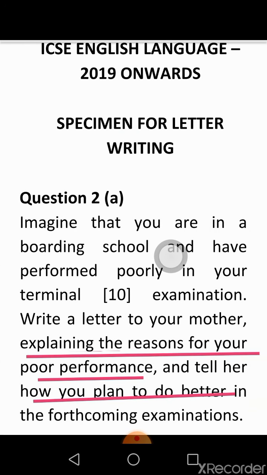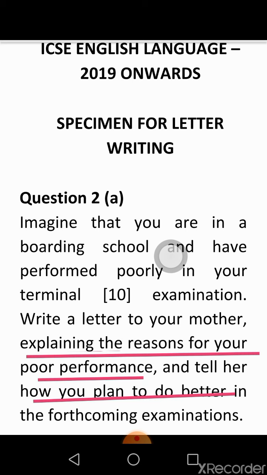So let's analyze the question. Imagine that you are in a boarding school and have performed poorly in your examination. Write a letter to your mother explaining the reasons for your poor performance and tell her how you plan to do better in the forthcoming examination. So, write a letter to your mother, meaning that you have to write an informal letter explaining the reasons for your poor performance.